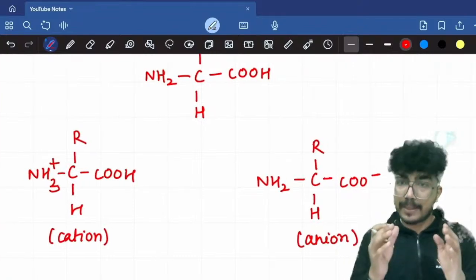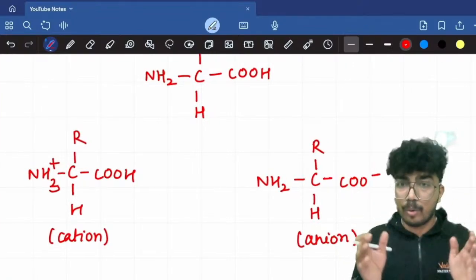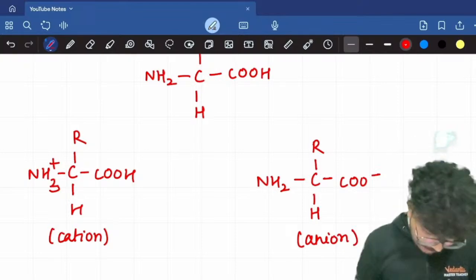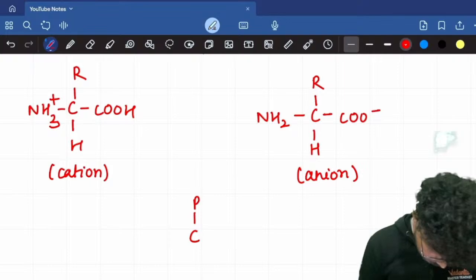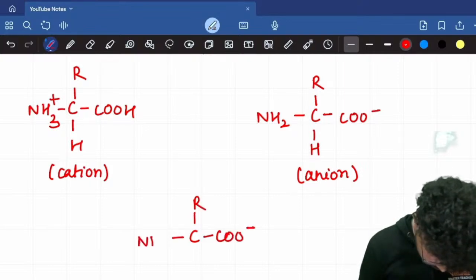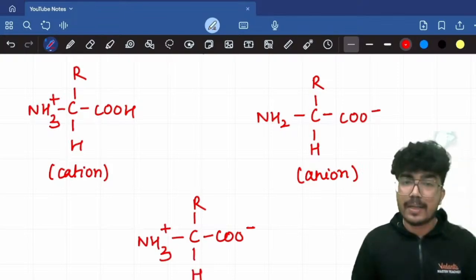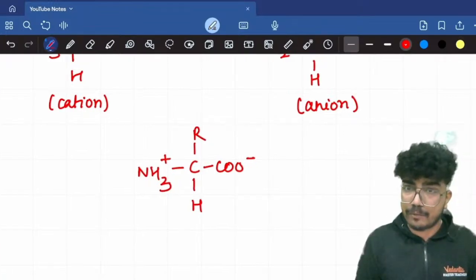So the ionization of the cationic group and the anionic group depends on the pH. Now there will be a pH when both the groups will get ionized and overall you will get a zero charge. Let me just draw that particular stage for you. If you can see, at this particular stage that I have drawn in front of you, the overall charge over the molecule is 0.